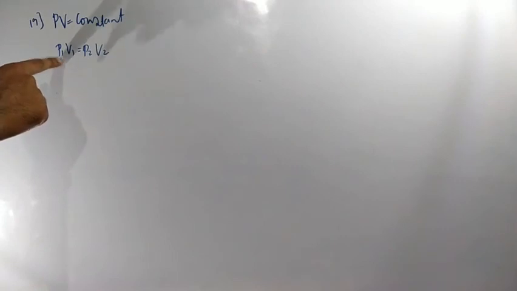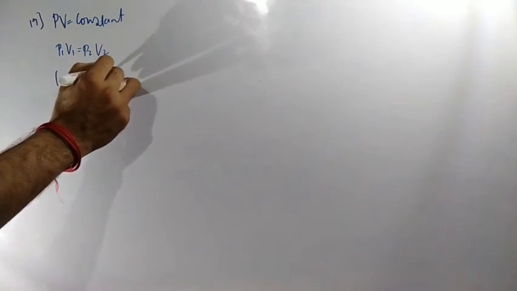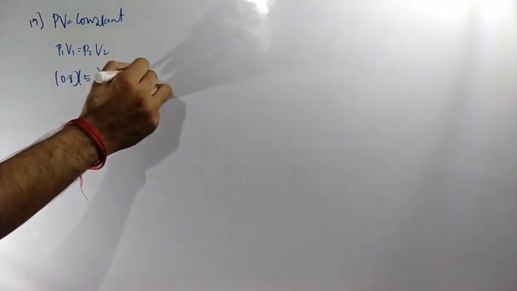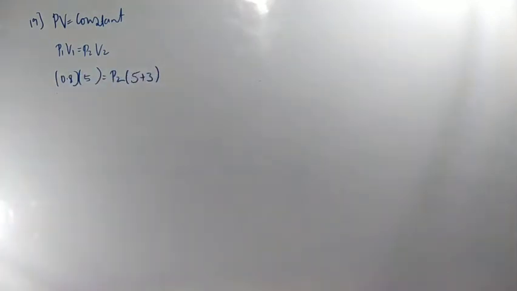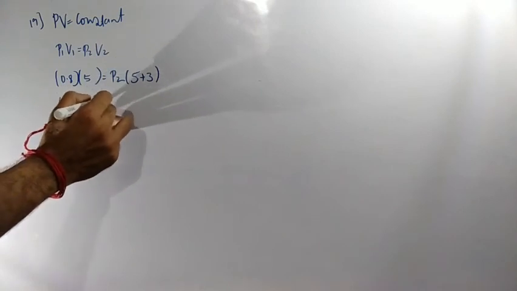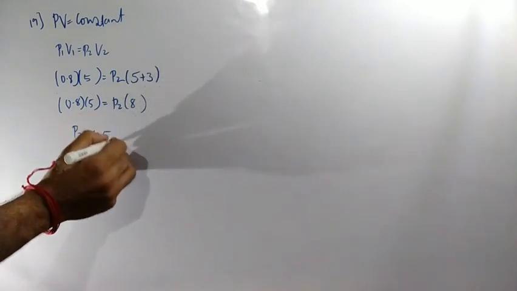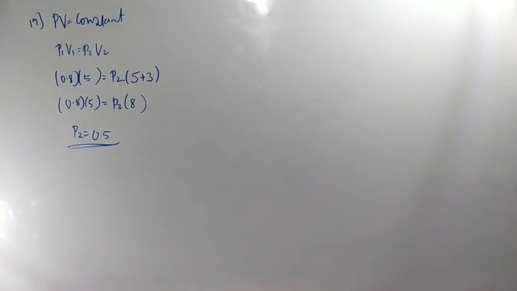Now, we know that PV is equal to constant. So I can write P1 V1 is equal to P2 V2. The values are given to you. What are they asking? They are asking for the P2 value. For the first case, pressure and volume are given; in the second case, volume is given. So pressure is 0.8, volume is 5; pressure we don't know, so keep it as P2, and volume is 5 plus 3, the combination of 5 plus 3. So calculate P2: 0.8 into 5 is equal to P2 into 8. So P2 value will be equal to 0.5 finally. Just go through this one.